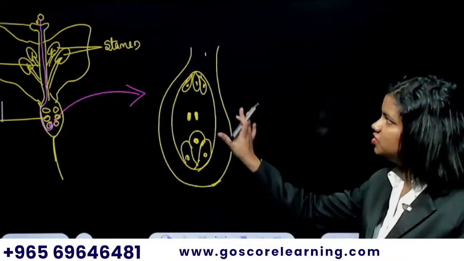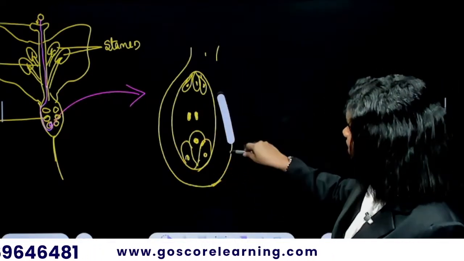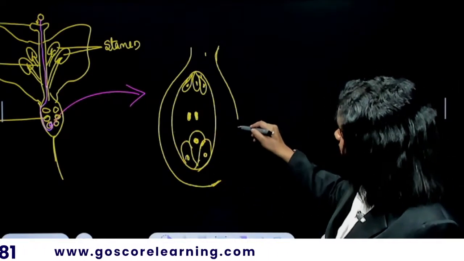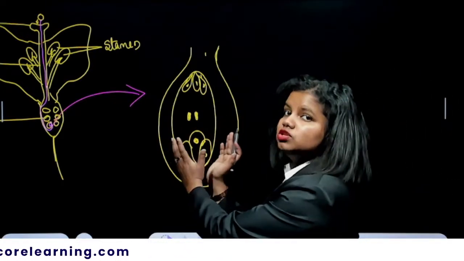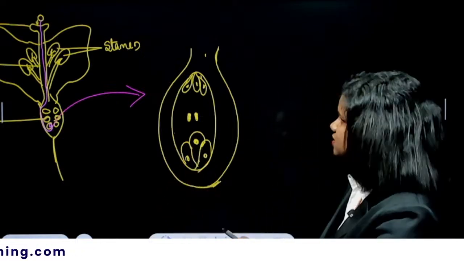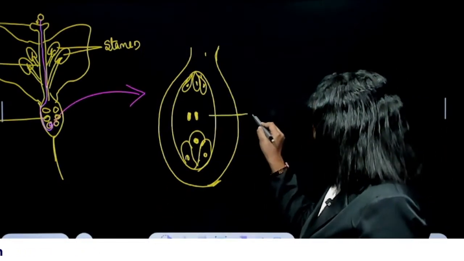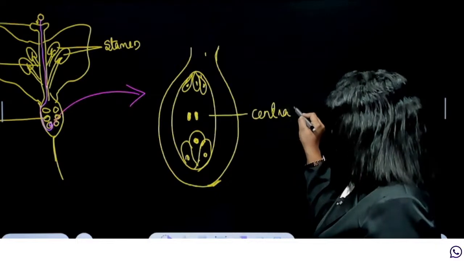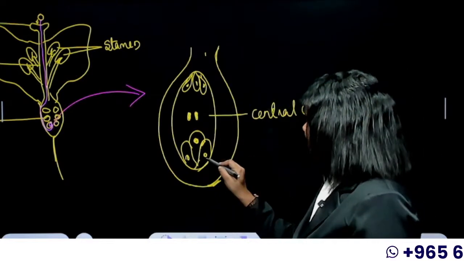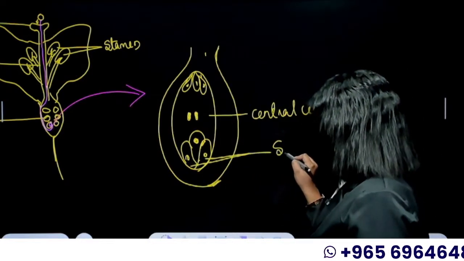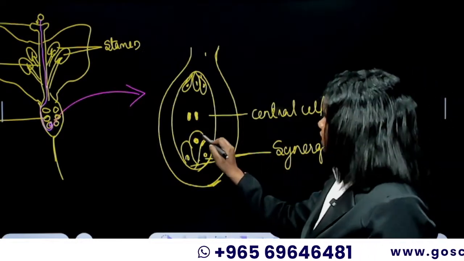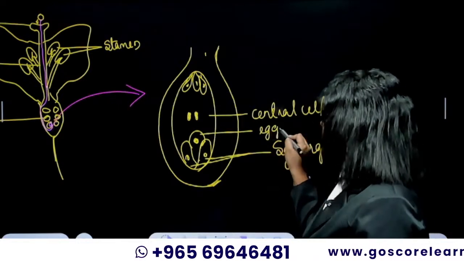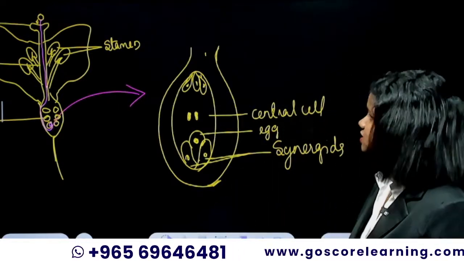So this is the condition of an ovule. Here we can see the ovary part inside which an ovule, that's actually the embryo sac, the future embryo sac, is there. So this is the central cell of the embryo sac. These are the synergid cells or synergids. This is the egg or the female gamete.